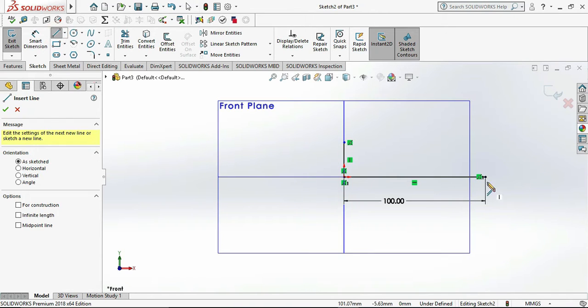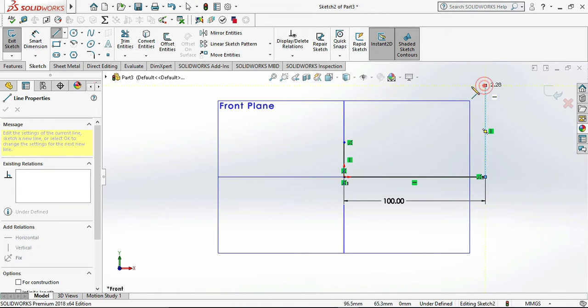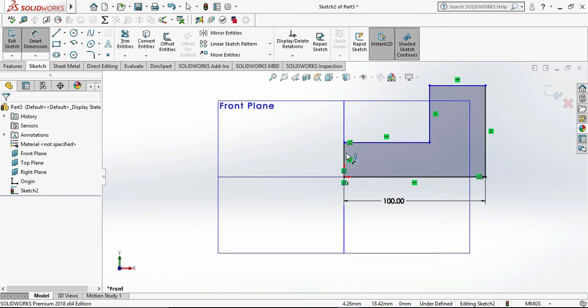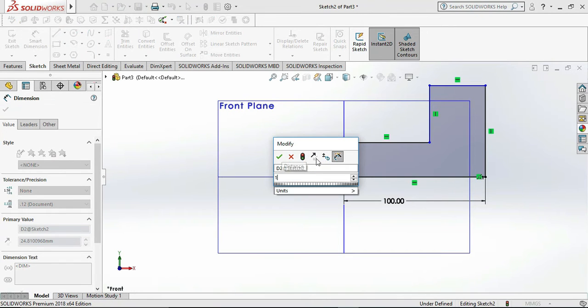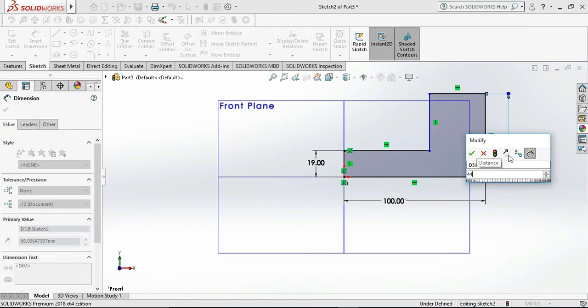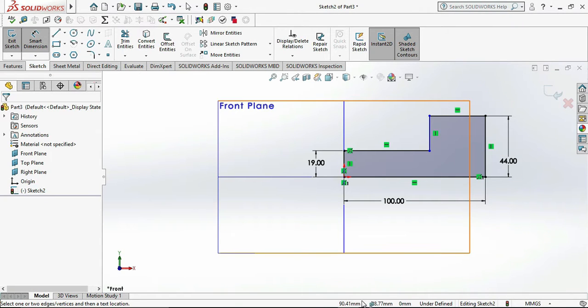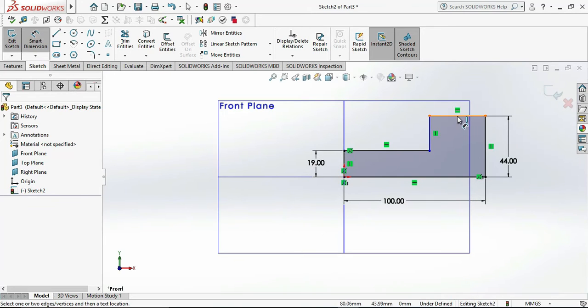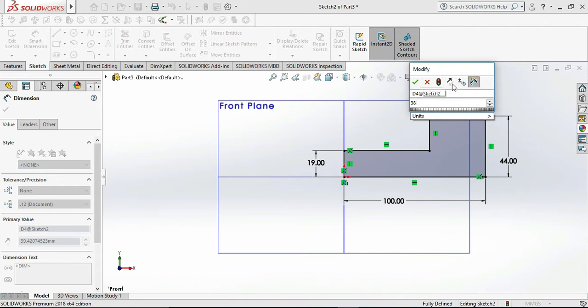We can give the dimension to that profile. So let me give the dimension. These all dimensions are as per our sketch. So let me complete it. These are our dimensions.